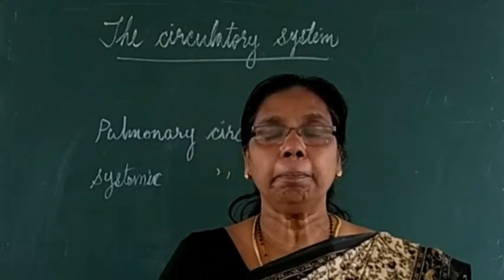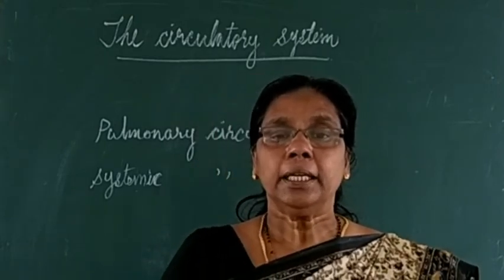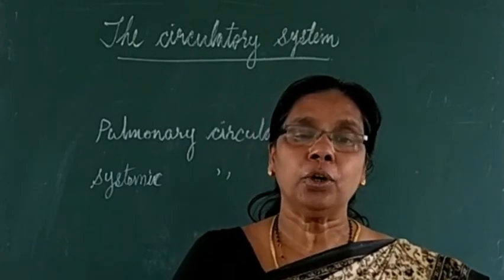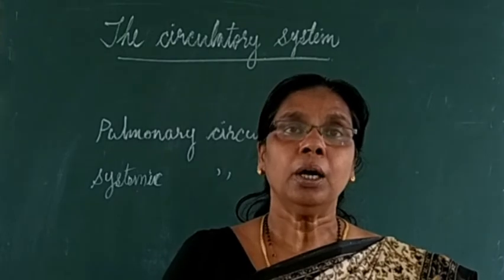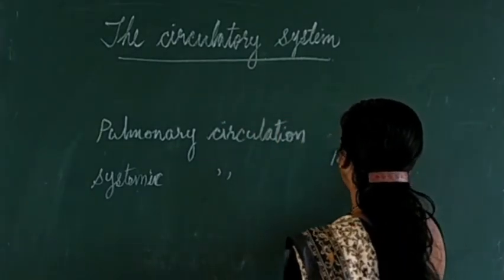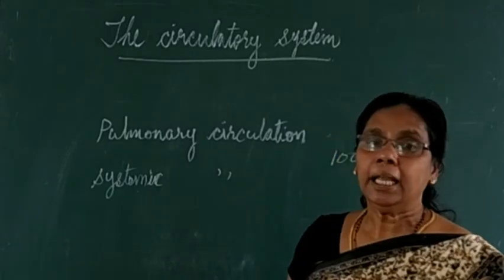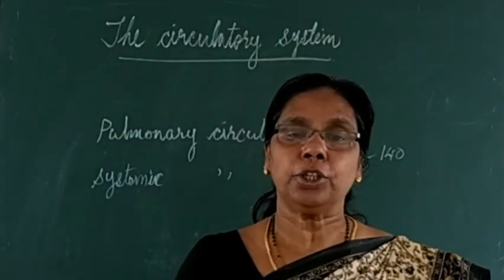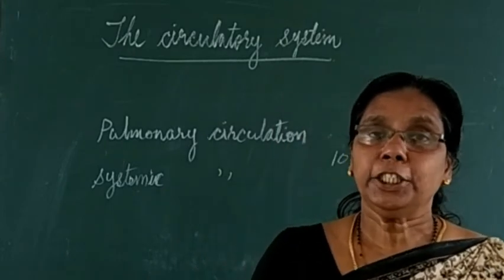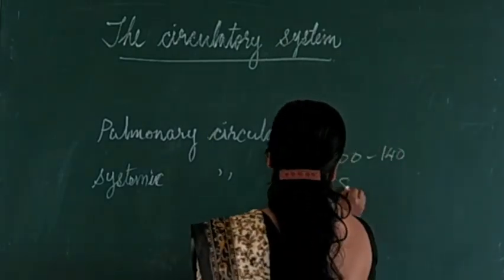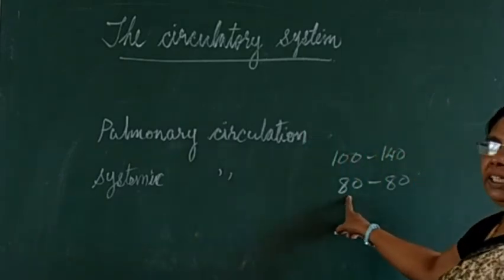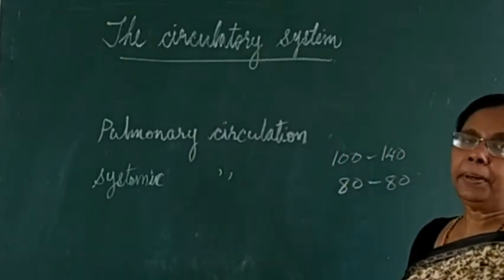In a normal adult, the normal systolic is 100 to 140, whereas the diastolic is 60 to 80. So this is the lower limit and this is the upper limit.